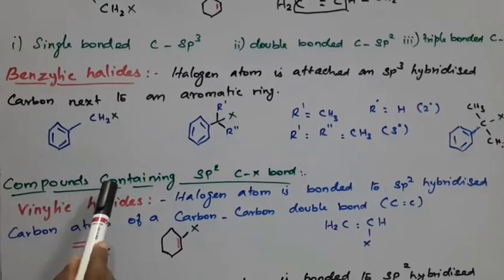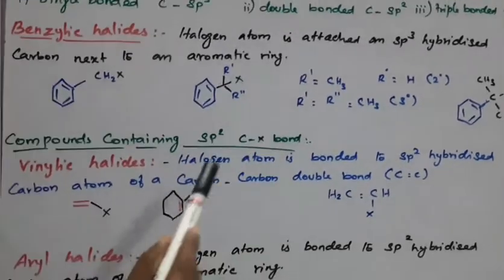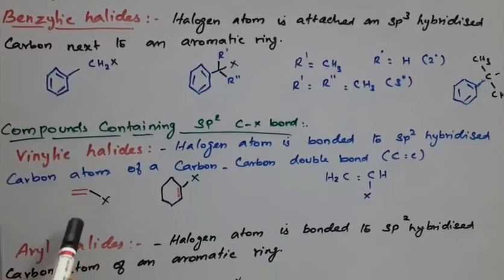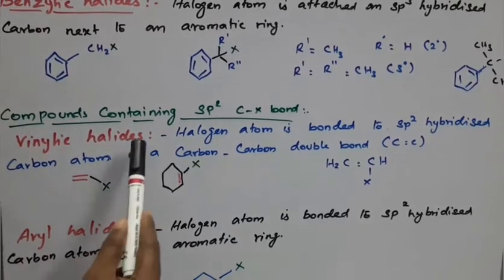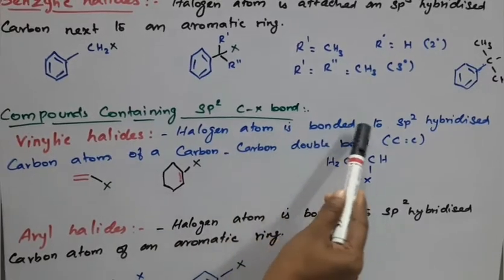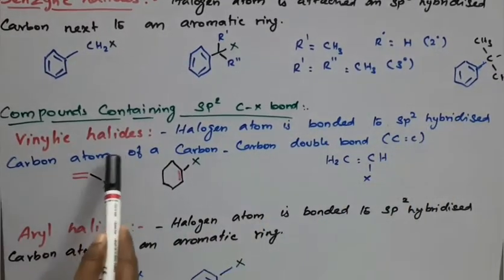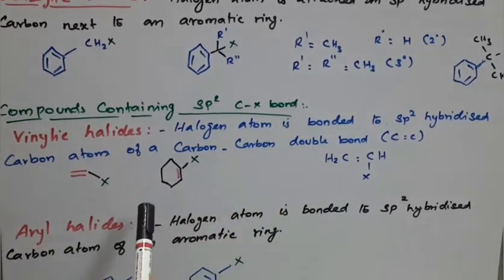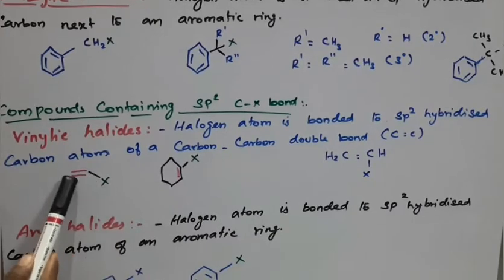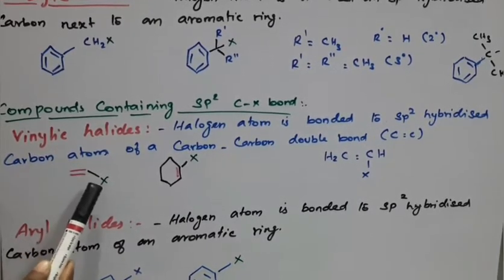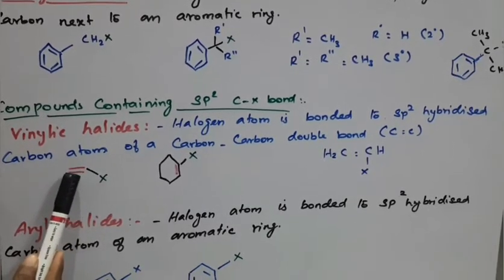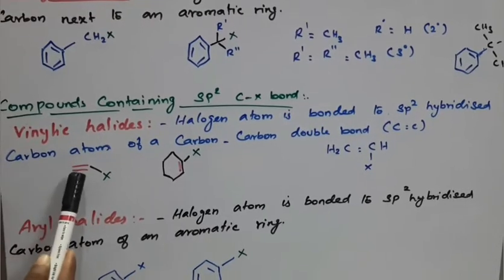Next, compounds containing sp2 hybridization are categorized into two types: vinylic halide and aryl halide. Vinylic position means the halogen atom is bonded to an sp2 hybridized carbon atom of a carbon-carbon double bond. You see here, the halogen is on the carbon of the carbon-carbon double bond. So the halogen atom is bonded to an sp2 hybridized carbon of the double bond. This is called a vinylic halide.